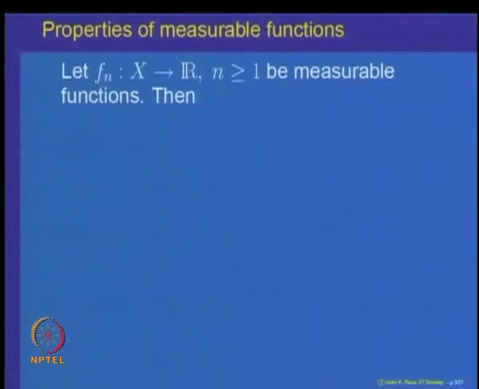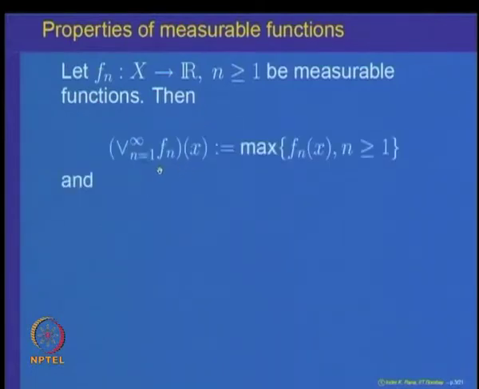We want to prove the following: look at a sequence f_n of measurable functions, then look at the function called the maximum of the f_n's. This is denoted by the supremum over n from 1 to infinity of f_n(x), defined as the maximum of f_n(x), n bigger than or equal to 1.